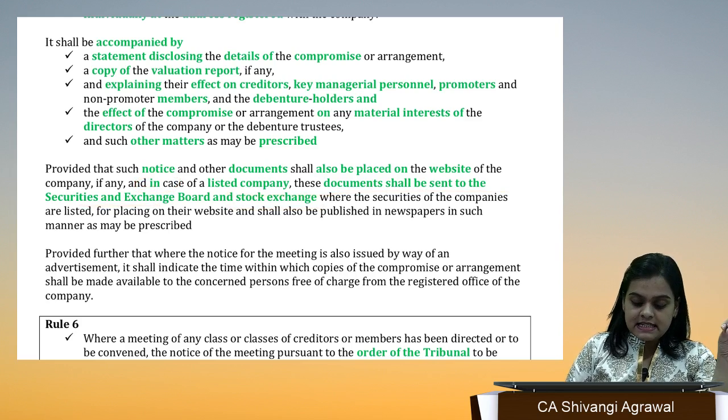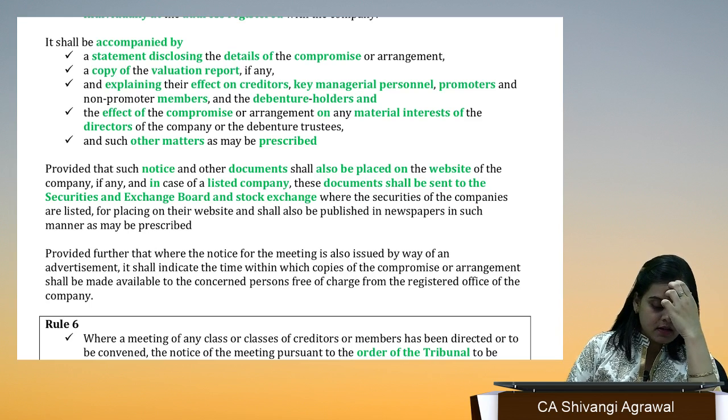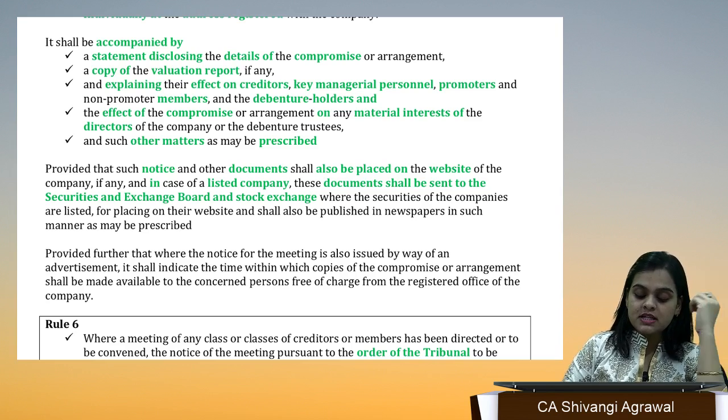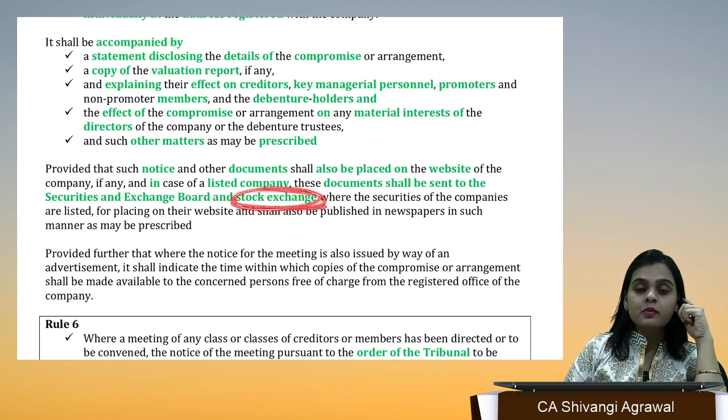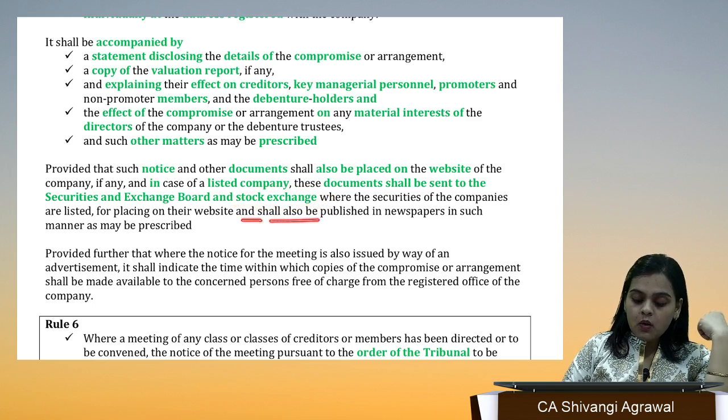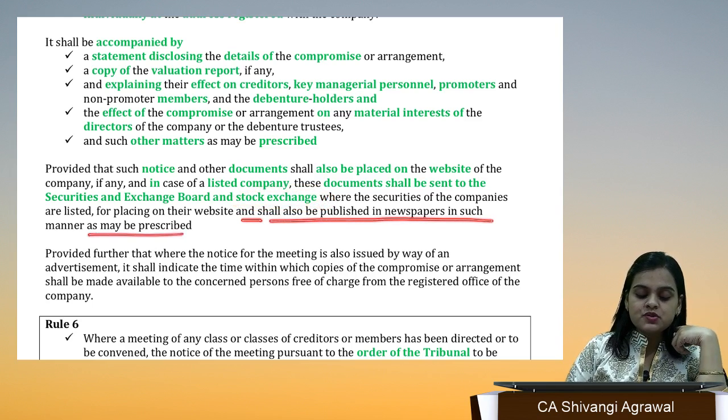If the company is listed, it is going to be sent to SEBI also, the authority which deals with stock exchanges, and to the stock exchange where your securities are listed. It shall also be published in newspapers.